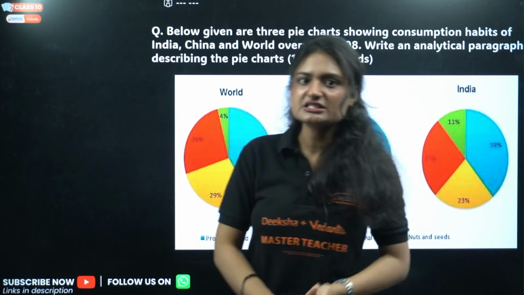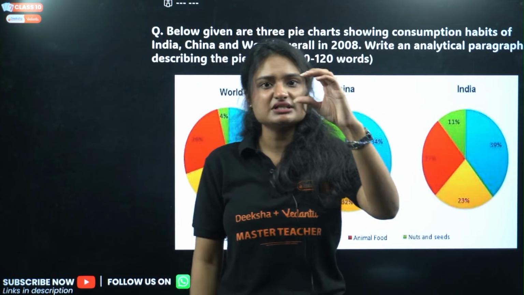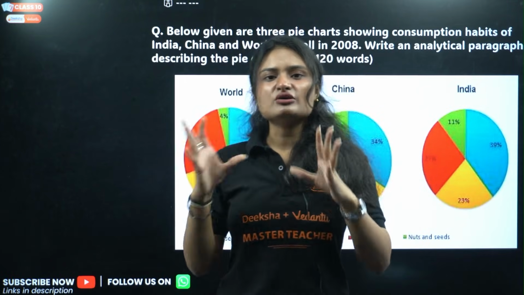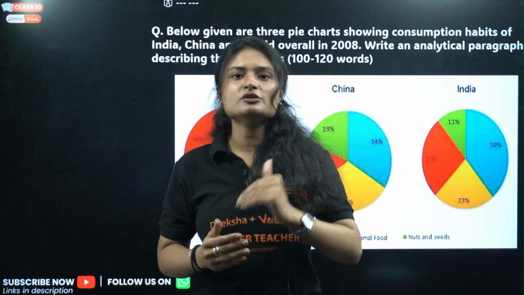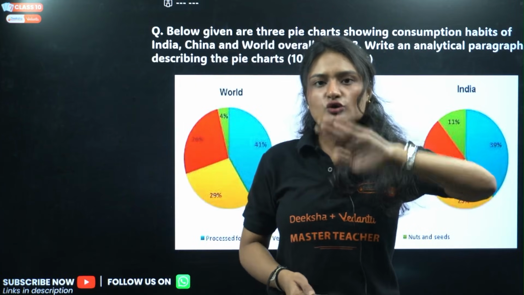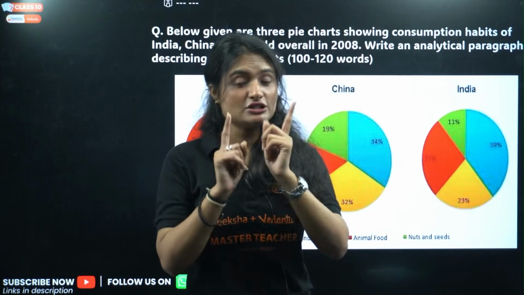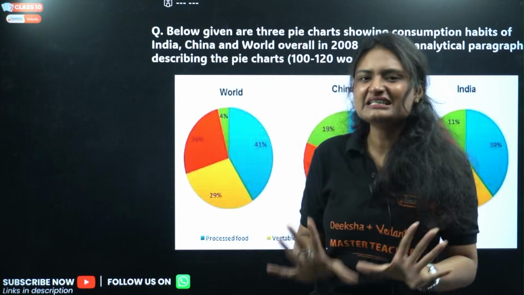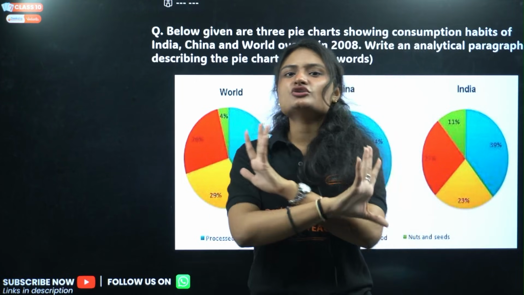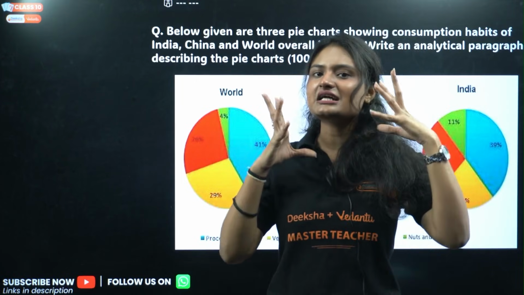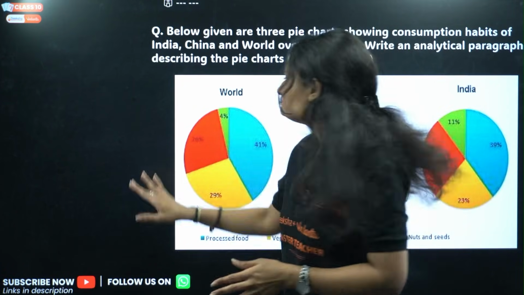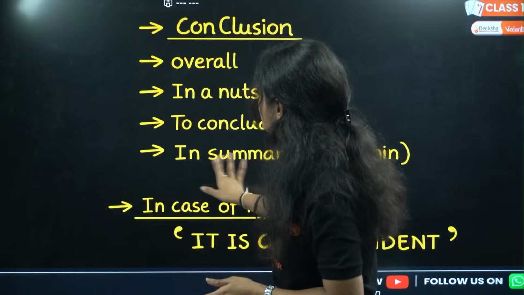So whenever you're answering, start with the biggest data, then you do the lowest data, and then you tell the inference about the other data also, but in a sequential manner. Either you go from high to low, or you go from low to high. That you should choose, but do not go messily. Your answer will look messy. You are not inferring the data correctly, and that is going to cost you marks. Okay, so let's start. We were on the conclusion.